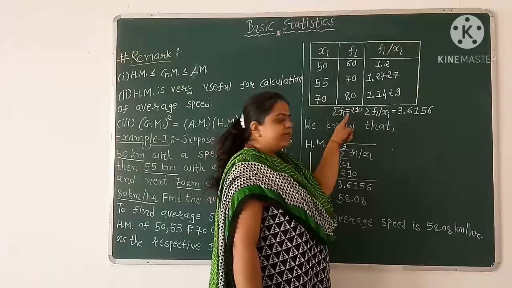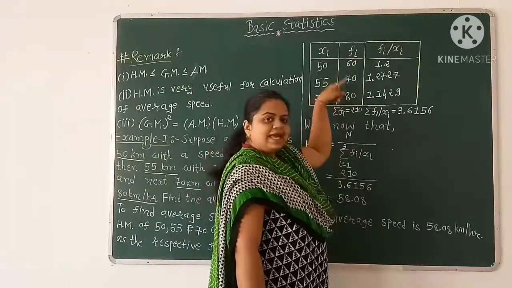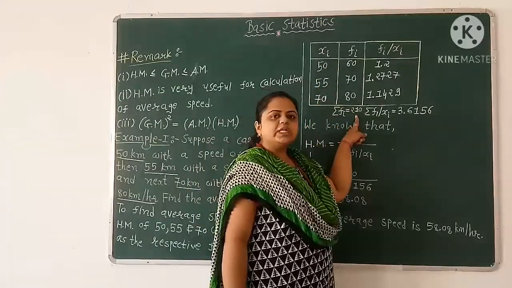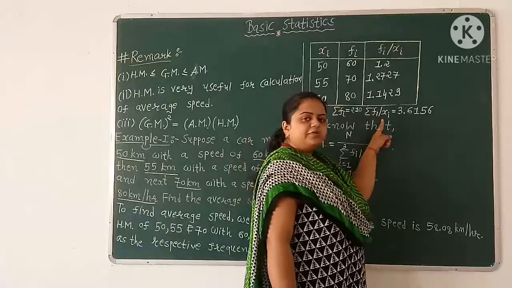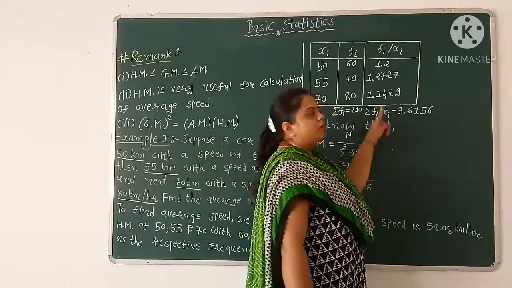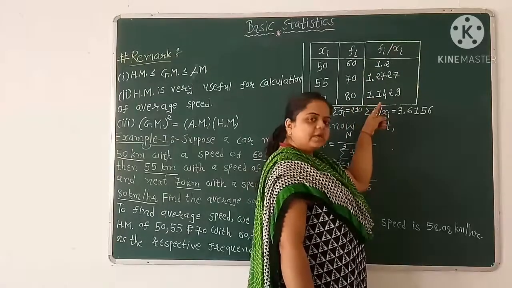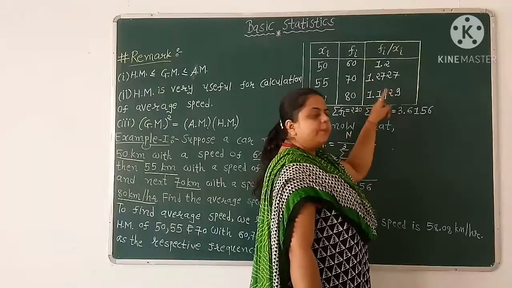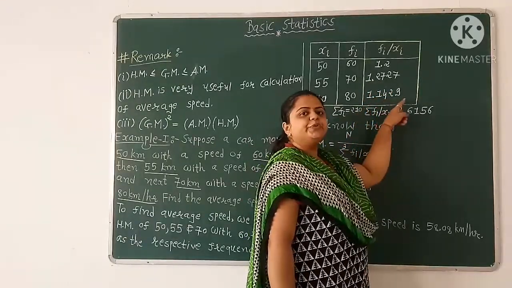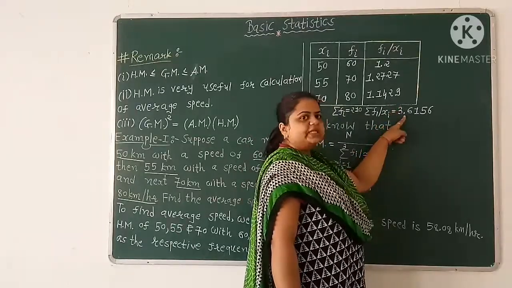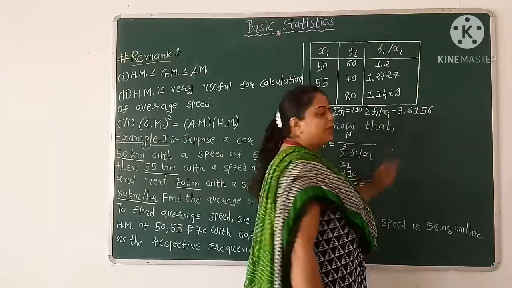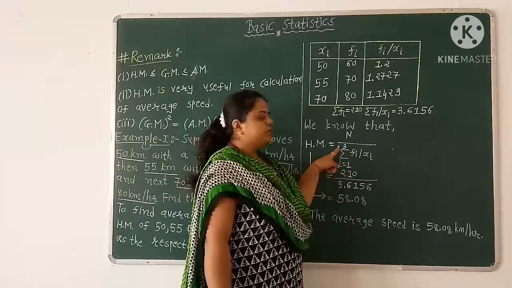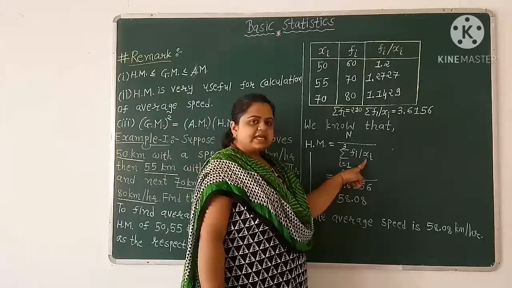Now summation fi equals the sum of all fi's, that is 60 plus 70 plus 80 equals 210, and summation fi over xi equals the sum of all fi over xi's, equals 1.2 plus 1.2727 plus 1.1429 equals 3.6156.